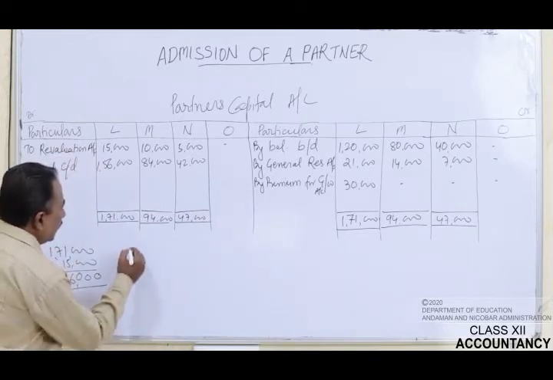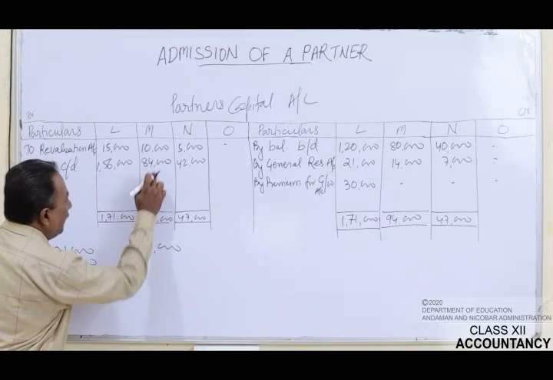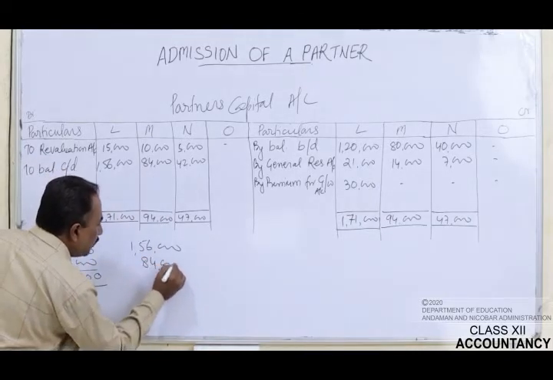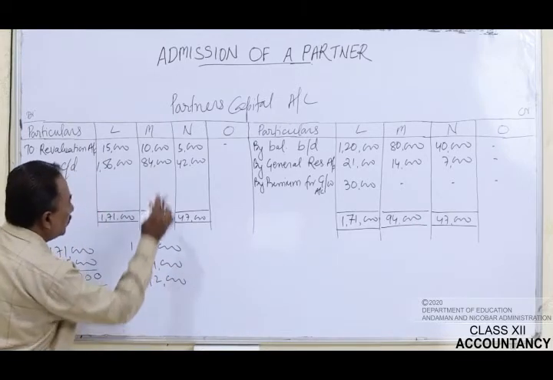Now let's total: 1,56,000 from L, from M it is rupees 84,000, and that of N it is rupees 42,000.